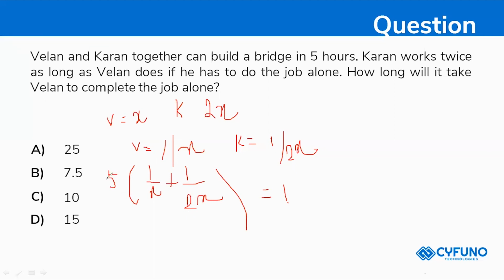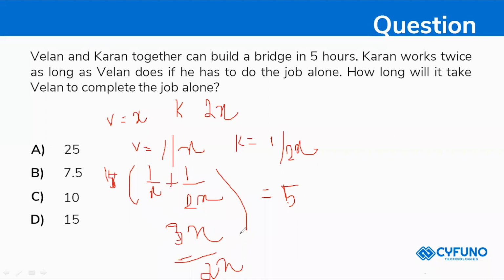Now I'm moving the 5 to this side, so it becomes 1 by x plus 1 by 2x equals 1 by 5. Then adding them, I multiply and add with each other. So 2 plus 1 will be 3, and 3 divided by 2x will be your answer.